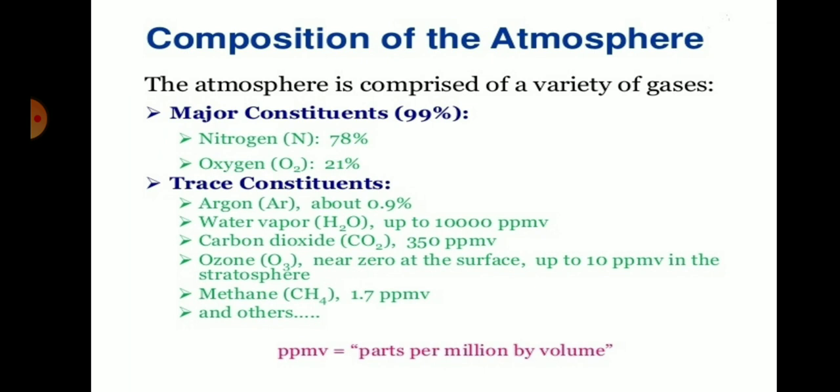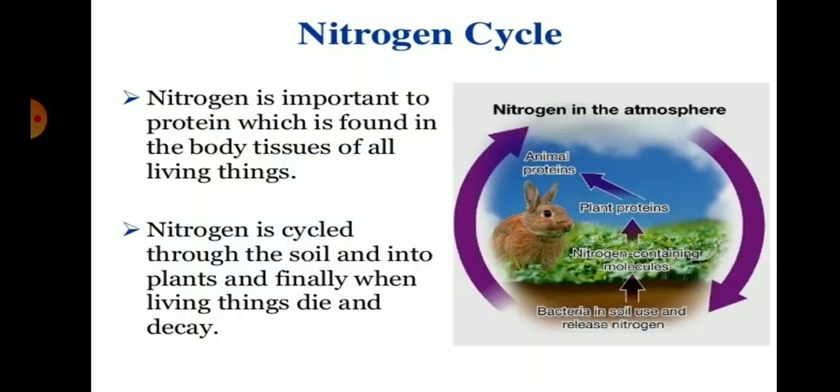So let's talk about the composition of the atmosphere. The atmosphere is composed of a variety of gases. There are two types of constituents, major constituents and trace constituents. In the major constituents, two gases are present: nitrogen at about 78%, and oxygen at about 21%. In trace amounts, argon is present at 0.9%, water vapor, that is H2O, up to 1 lakh ppmv, carbon dioxide, then ozone, methane, and other gases also. ppmv means parts per million by volume.